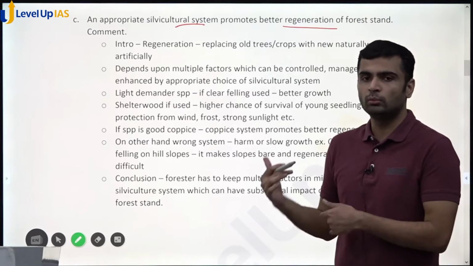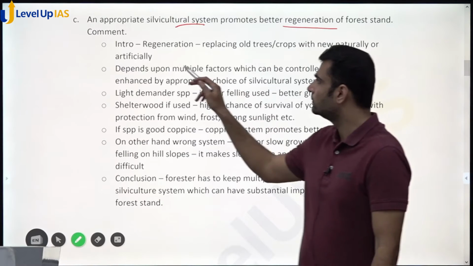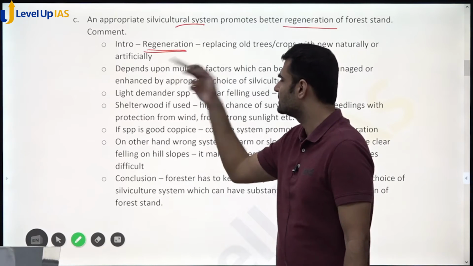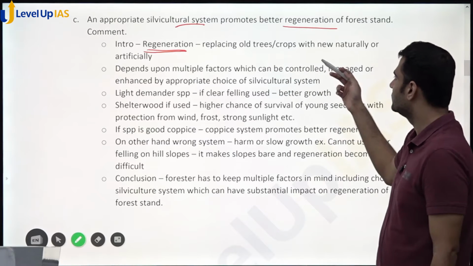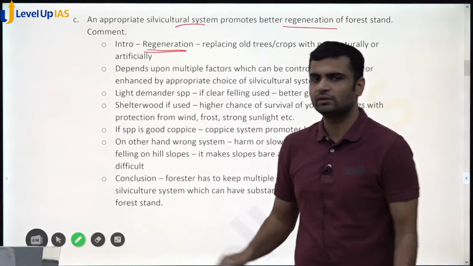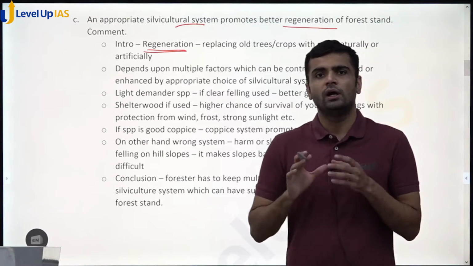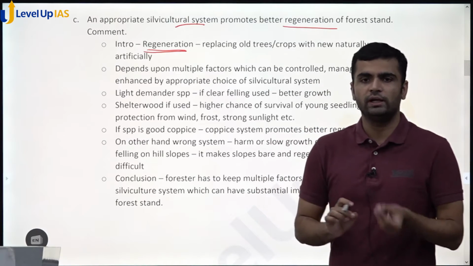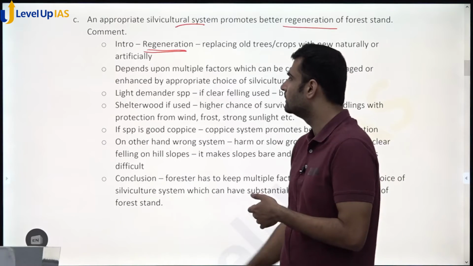Since this question is more about regeneration, I have defined regeneration of forest here. Regeneration is basically replacing old trees or crops with new, naturally or artificially. Simple definition, no need of complication. This is just an 8-marker question. You just have to write it quickly in 7 minutes and move ahead.